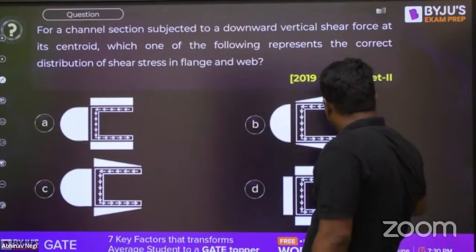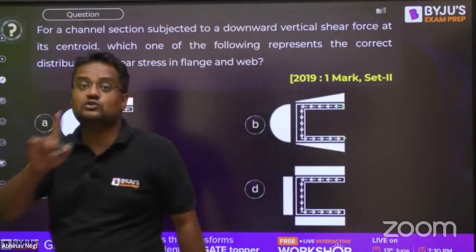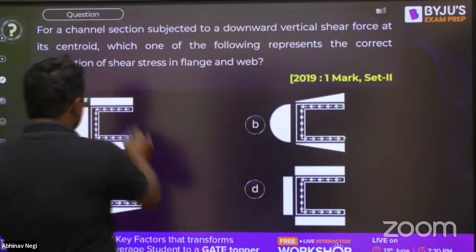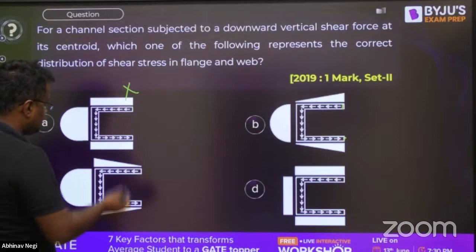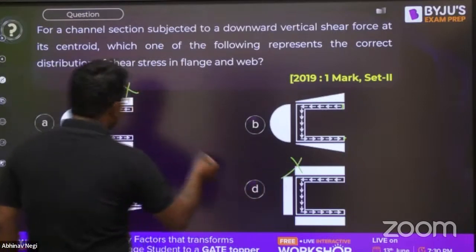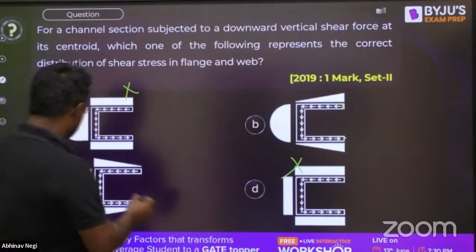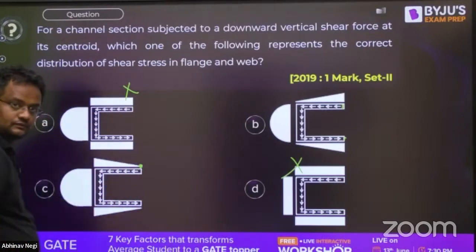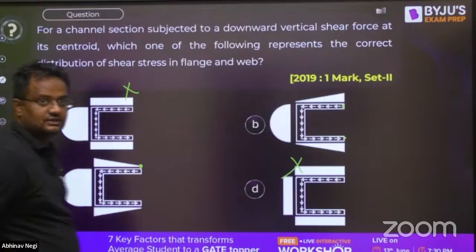This point, free end, it will be 0. It should be a linear variation. So this cannot be there. It will not be constant because Q is changing. How can it be the same? So it cannot be there. So it is linear, and it should be 0 at the free end. And it is parabolic. So C is the correct answer.